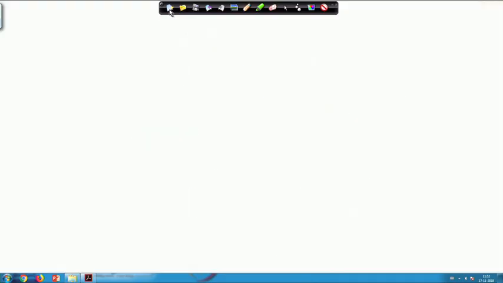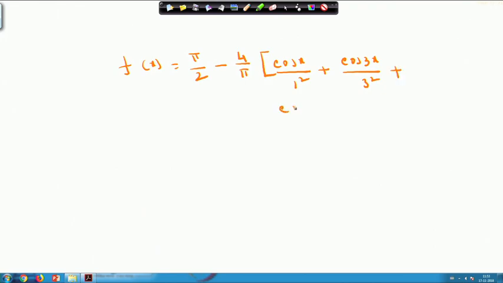So I can write down my f(x) as f(x) equals pi/2 minus 4/pi times (cos x/1^2 plus cos 3x/3^2 plus cos 5x/5^2, and it will continue like that). So once I write this, your f(x) is represented this way.